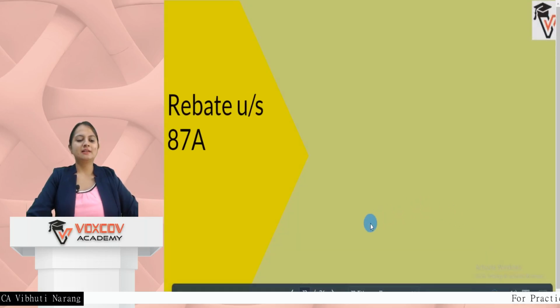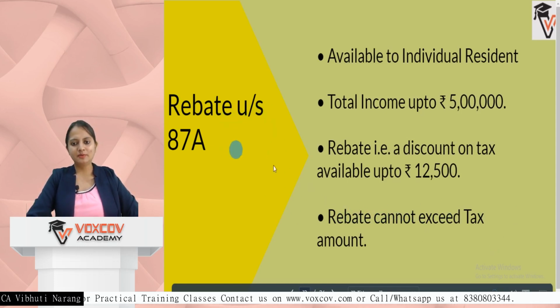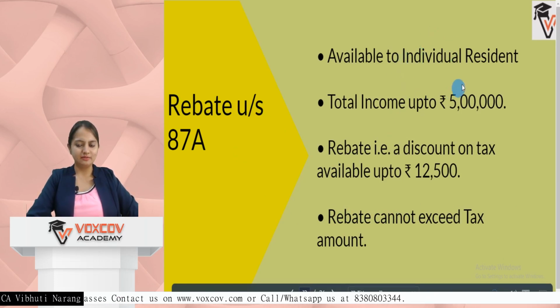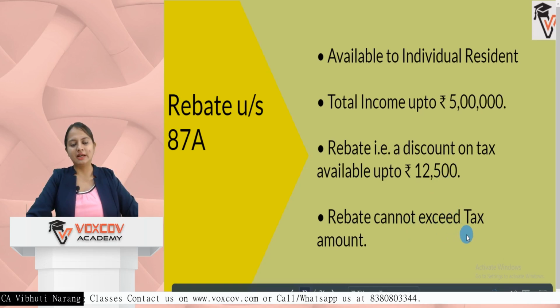Next, we will be understanding the rebate under Section 87A. Rebate has certain conditions which are to be followed. The first is it is available only to an individual who is also a resident. So both should comply. He should be an individual and a resident of India. Second, the total income should be up to rupees 5 lakh, not more than 5 lakh. The rebate, which is a discount on tax, is available up to rupees 12,500, that is, not more than 12,500. Rebate cannot exceed your tax amount.